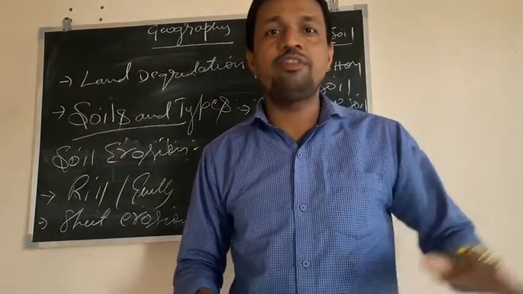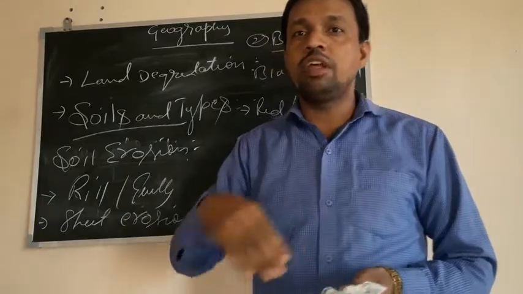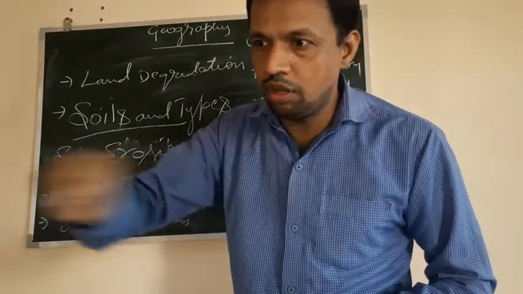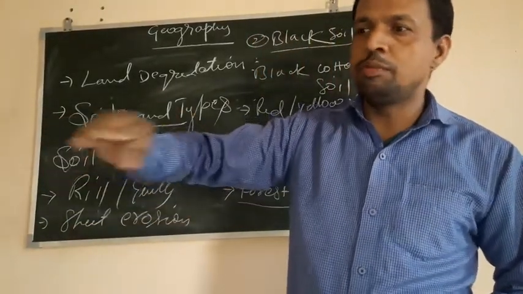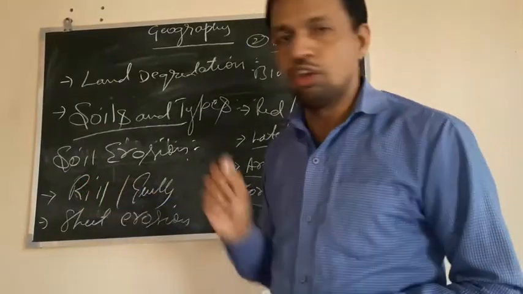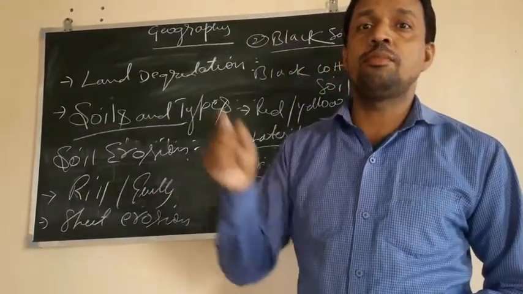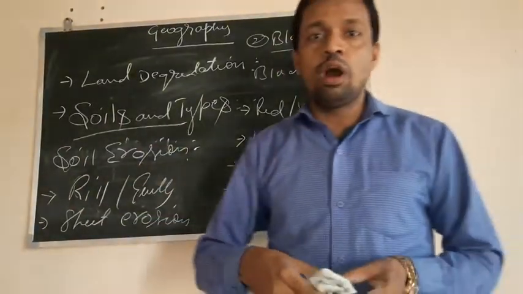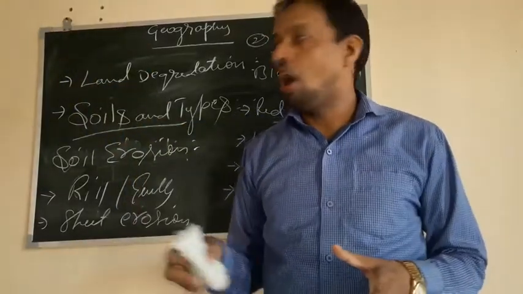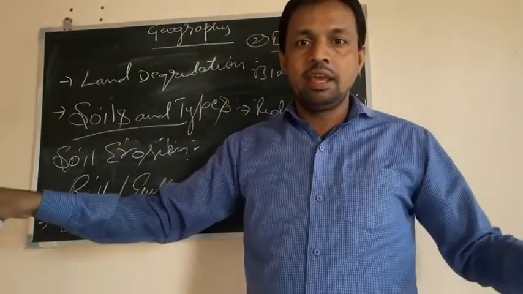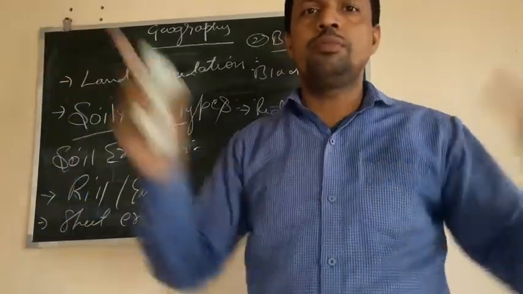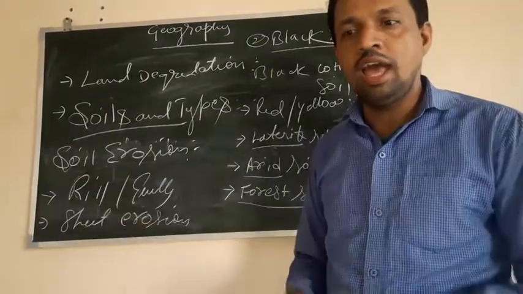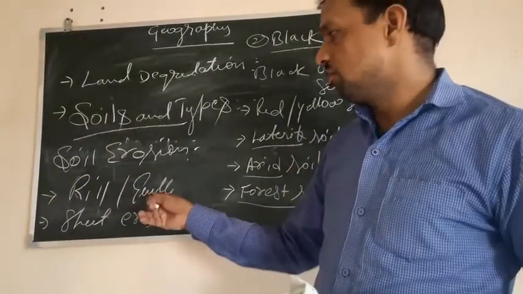Mostly in the normal plain in front of your houses, you may see water moving. After the rainfall, when the water moves away and the land dries, we can see marks of the movement of the water and the soil. They may be subtle here and there. That is known as rill erosion. But in certain areas like Chambal Valley or the Yamuna river regions, when the water moves in huge forms, or when the rill erosion gets expanded, it makes a huge channel for the movement of the water. That is known as gully erosion, because it cuts a huge amount of soil and carries it along with the water.